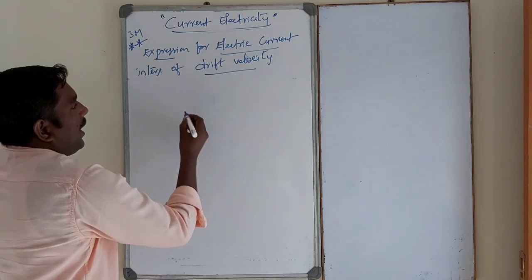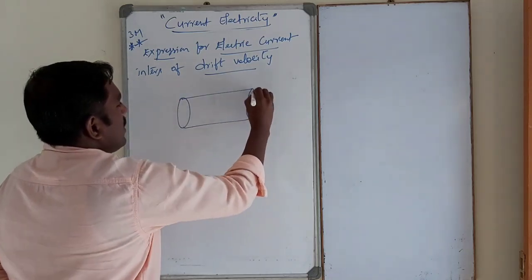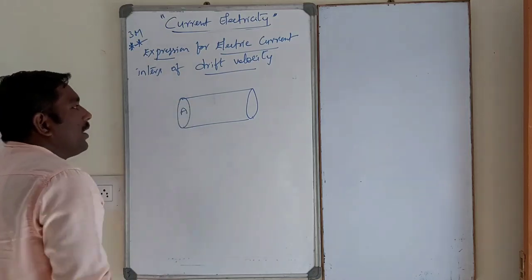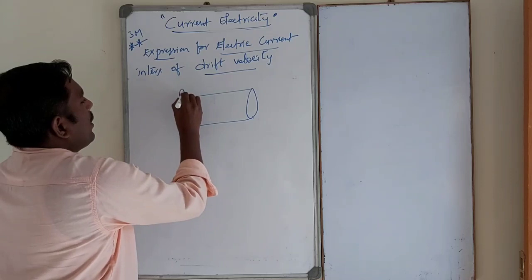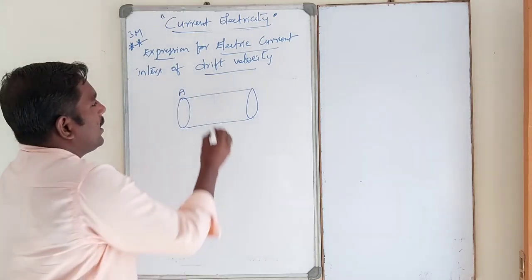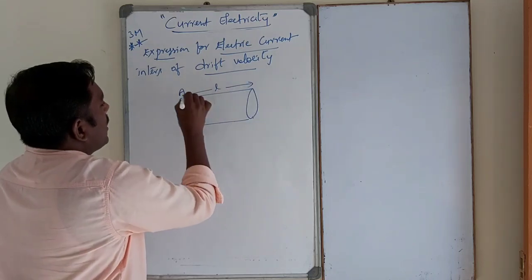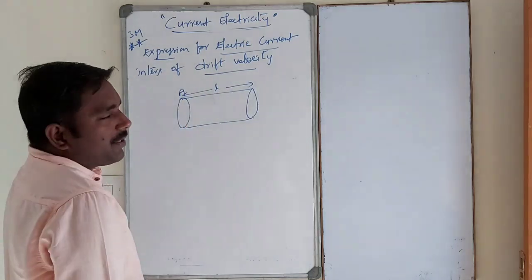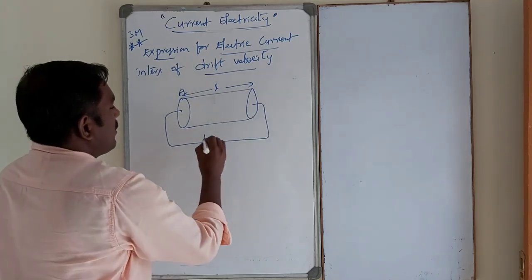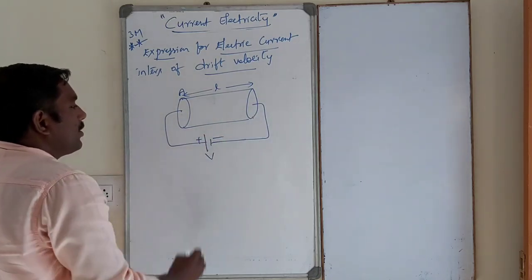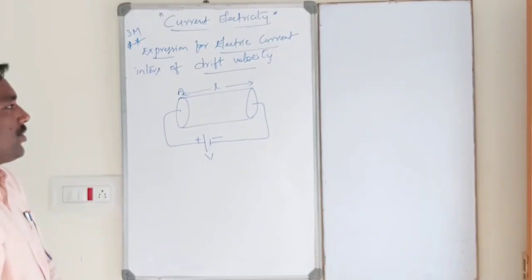See, let us consider a conductor like this. A be the area of cross section of the conductor. L be the length of the conductor. The two ends of the conductor are connected by a battery. This is the positive terminal, this is the negative terminal. V be the applied voltage.